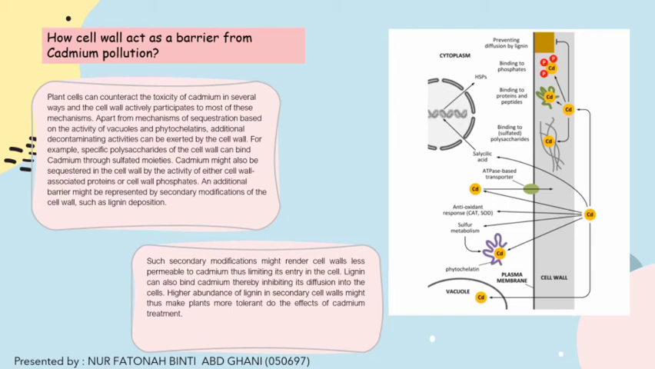Such secondary modifications might render the cell wall less permeable to cadmium, thus limiting its entry into the cell. Lignin can also bind cadmium, thereby inhibiting its diffusion into the cells. High abundance of lignin in secondary cell walls might thus make plants more tolerant to the effects of cadmium treatment.